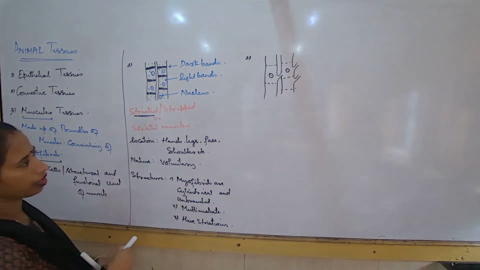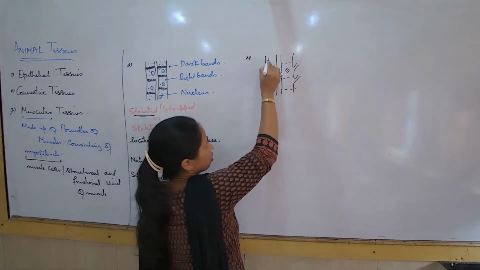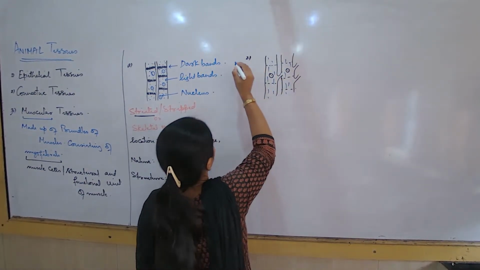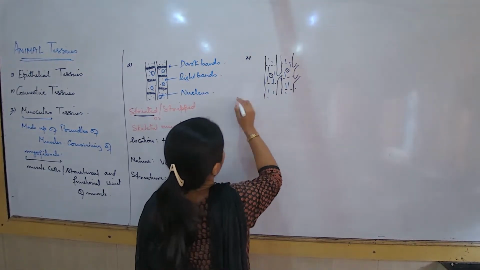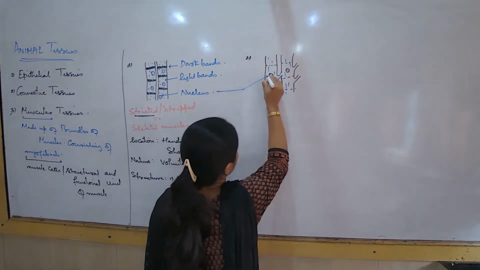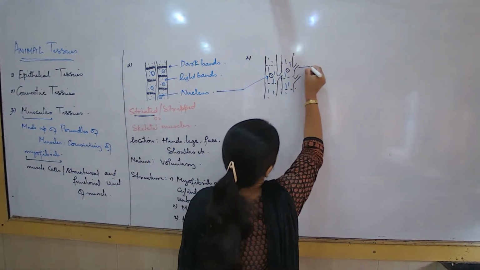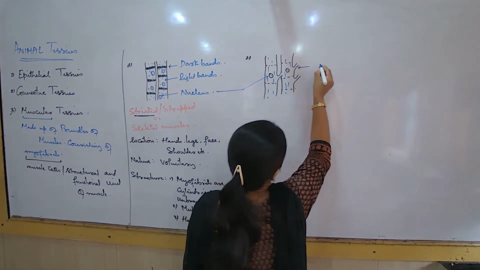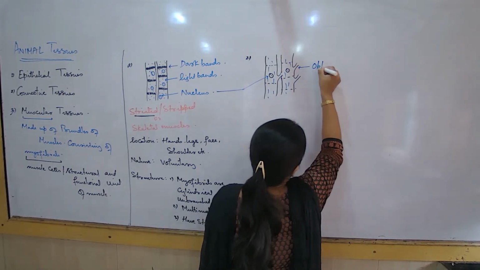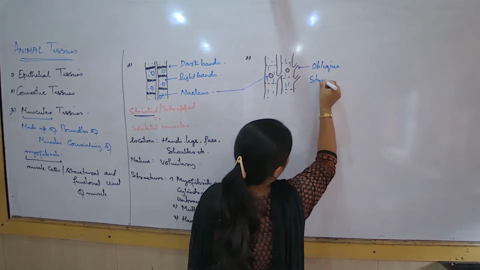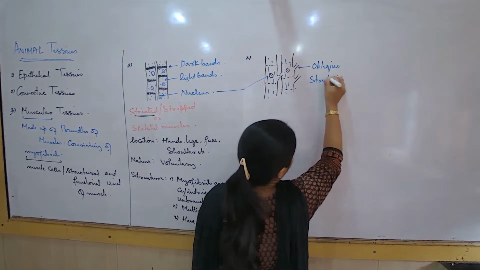And when we are talking about the striations, yes, cytoplasm is there, the cytoplasm is scattered. Do they have light and dark bands? Not at all, they don't have the light and the dark bands at all. But then they have got some specialized structures known as the oblique connections, also known as oblique striations.